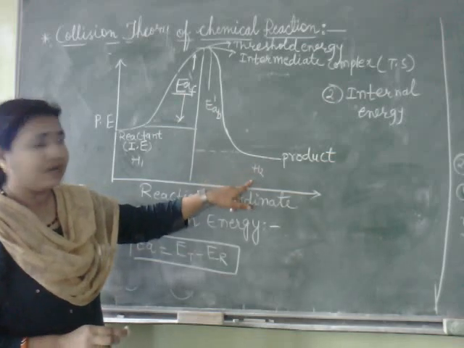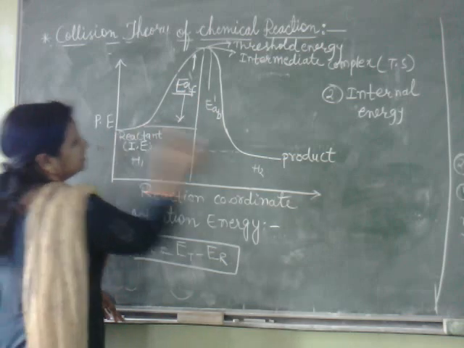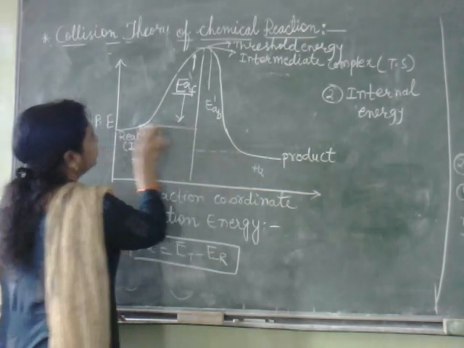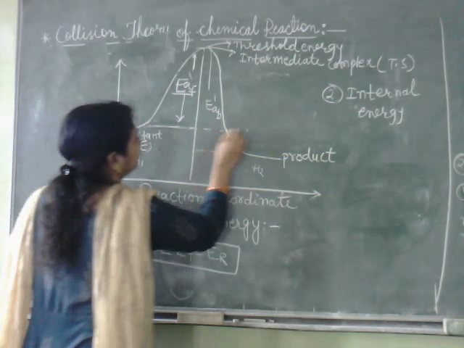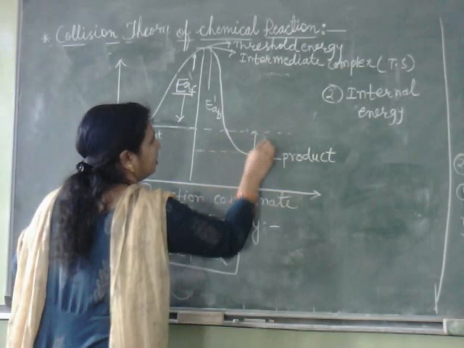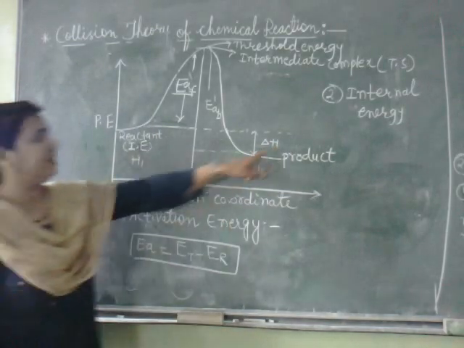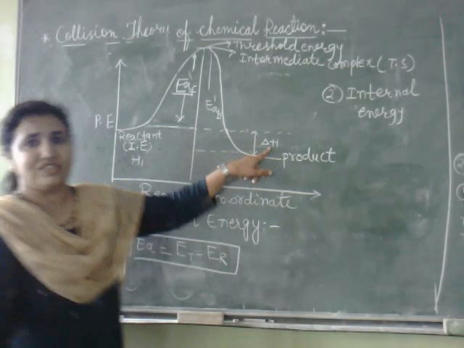The difference between reactant and product, this part, is called delta H.